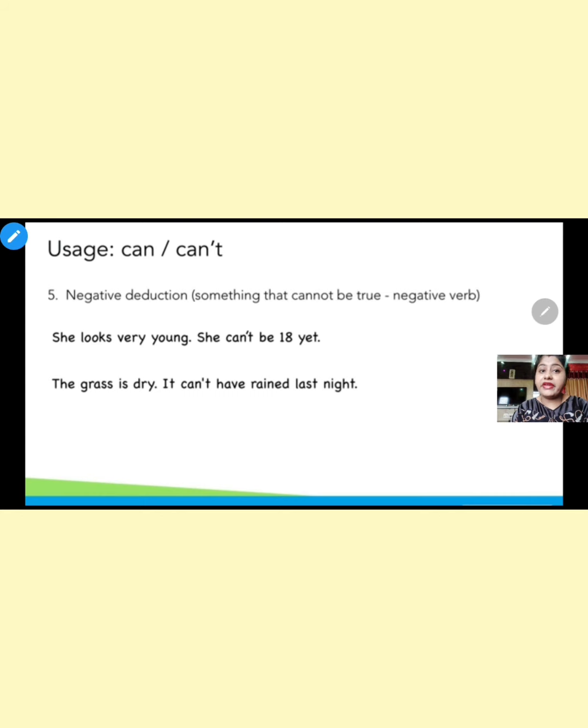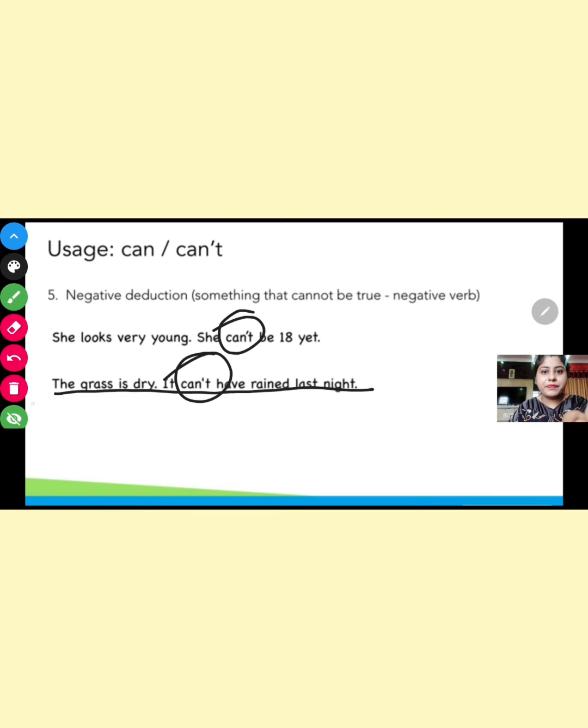She looks very young. She can't be 18 yet. The grass is dry. It can't have rained last night. So it is negative deduction, something which seems but it cannot be true. We can use the negative of can, that is can't.